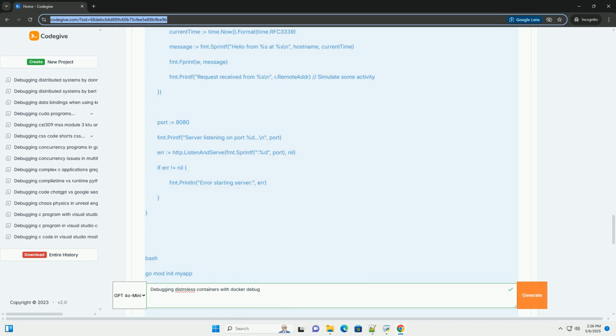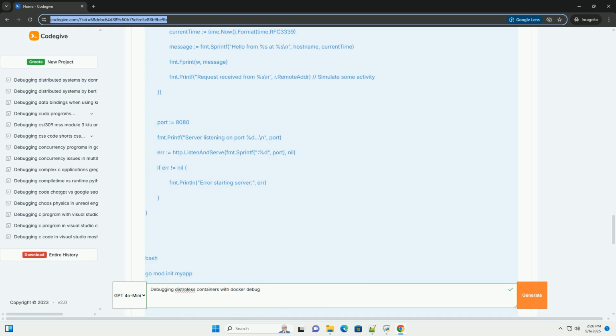Regularly update debug images: ensure that your debug images are up to date with the latest security patches. Use a non-root user: run debugging tools as a non-root user within the debug container whenever possible. Monitor debug sessions: keep an eye on debug sessions to detect any suspicious activity.